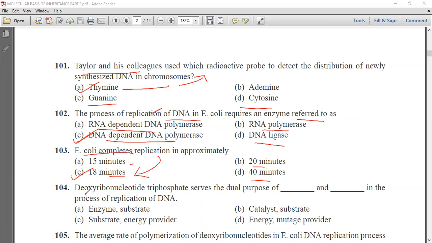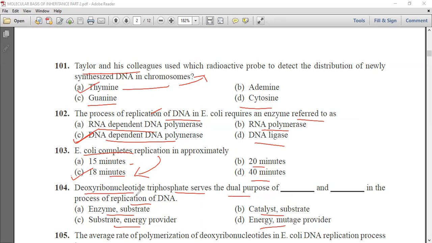Next question is deoxyribonucleotide triphosphate serves the dual purpose of dash and dash in the process of replication of DNA. The first option is enzyme and substrate, second is catalyst and substrate, third is substrate and energy provider, and fourth is energy provider.